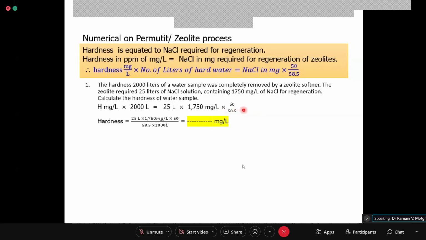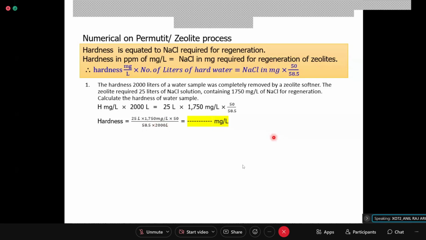So hardness in milligrams per liter is equal to 25 into 1750 into 50 divided by 58.5 into 2000.